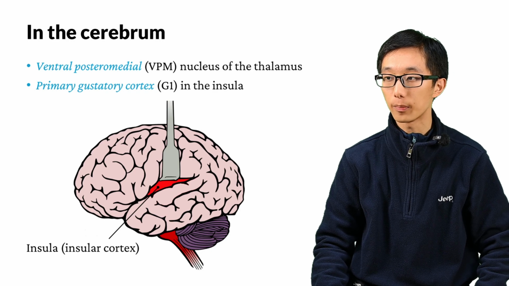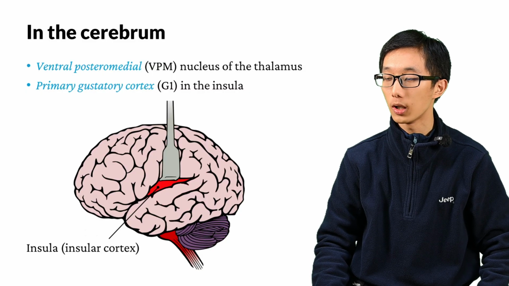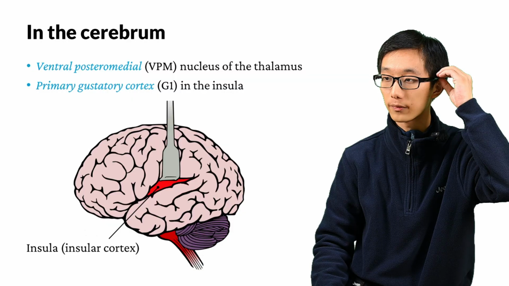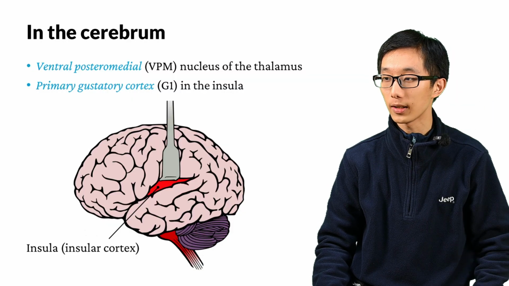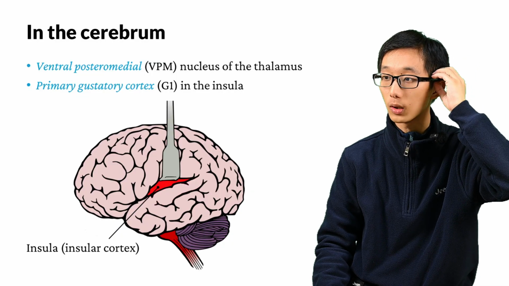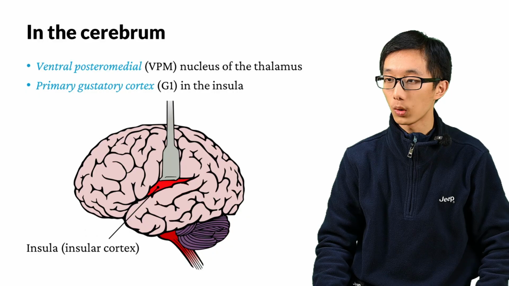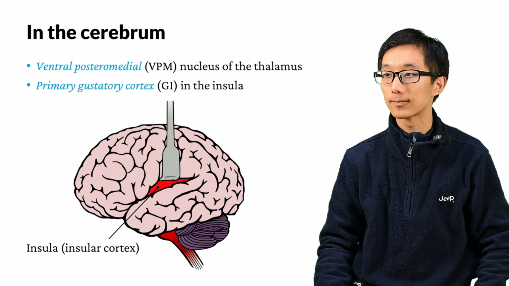The insula is a part of the cerebral cortex that lies inside the lateral fissure, which is the fissure that separates the frontal and parietal lobes and the temporal lobe. As shown here, if we use a clamp to pull apart the lobes, we can see the insula hidden within. The word insula means island in Latin, so it is like a little island inside the brain.